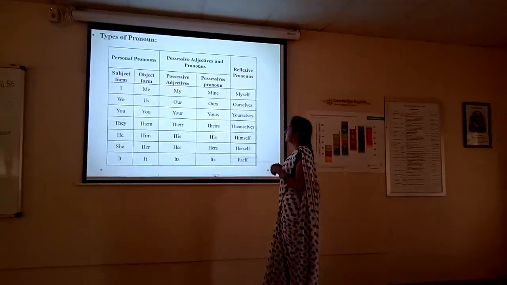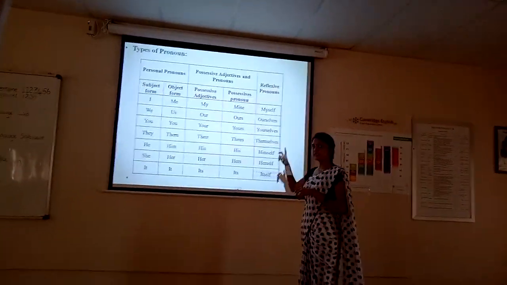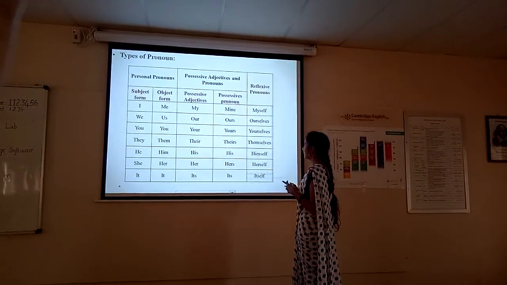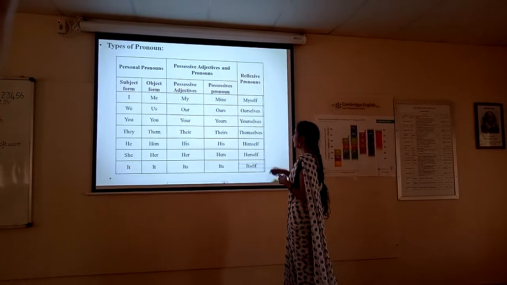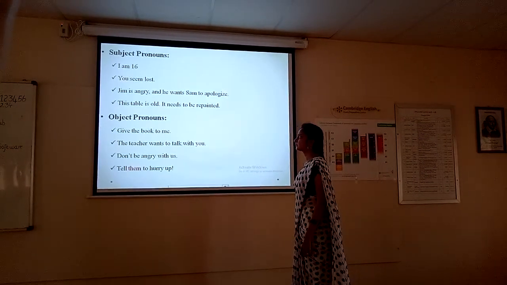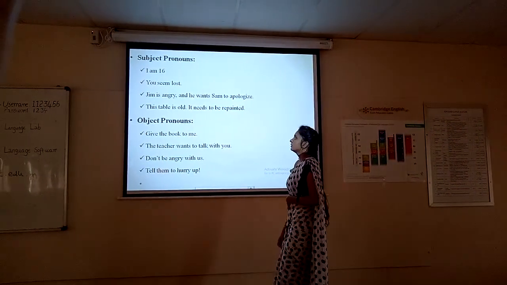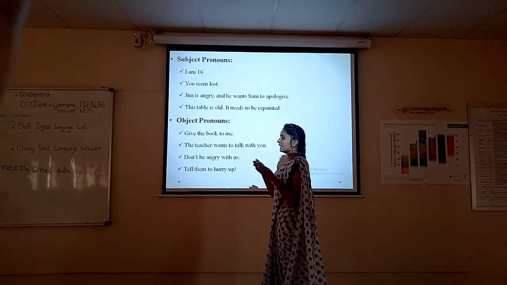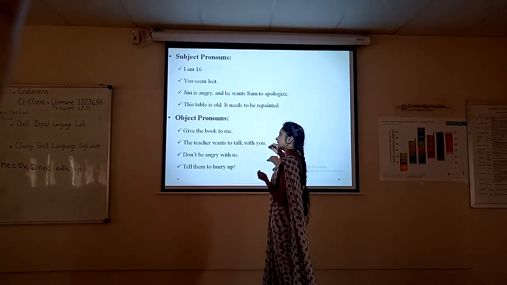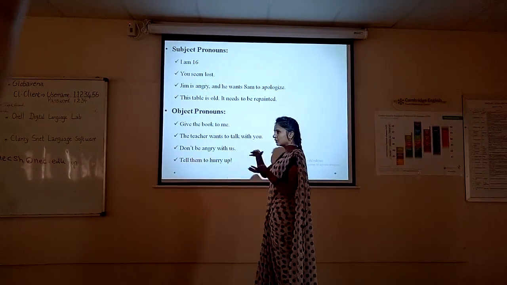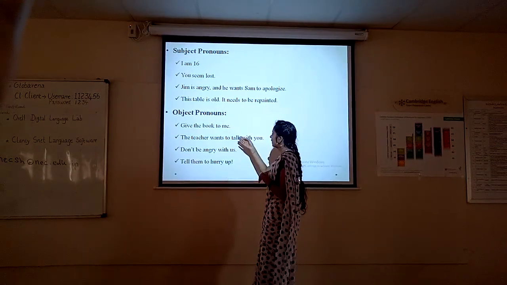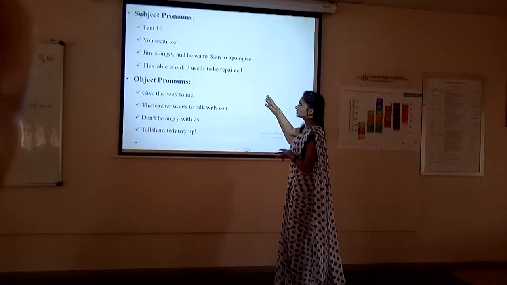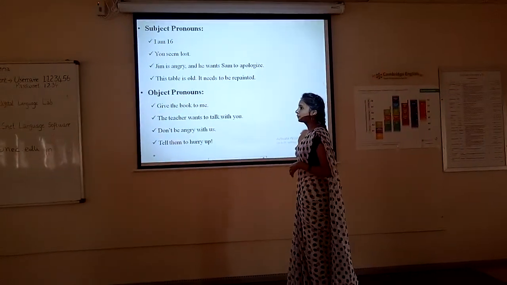And reflexive pronouns. So reflexive, in the sense of the term's meaning, it is there with itself. So myself, ourselves, yourselves, themselves. So these are all coming under reflexive pronouns. Subject pronouns. So I, you, he, it, she, these are all coming in the category of subject. So we can call this subject pronouns. Object pronouns, the opposite of subject. So here me, you, us, them, these are all coming under object pronouns. This is not important, but you can have this.